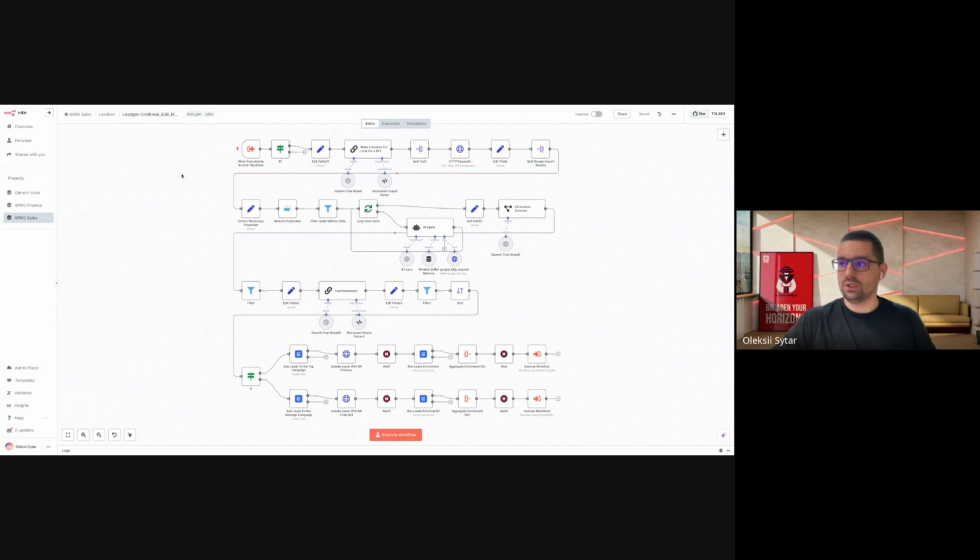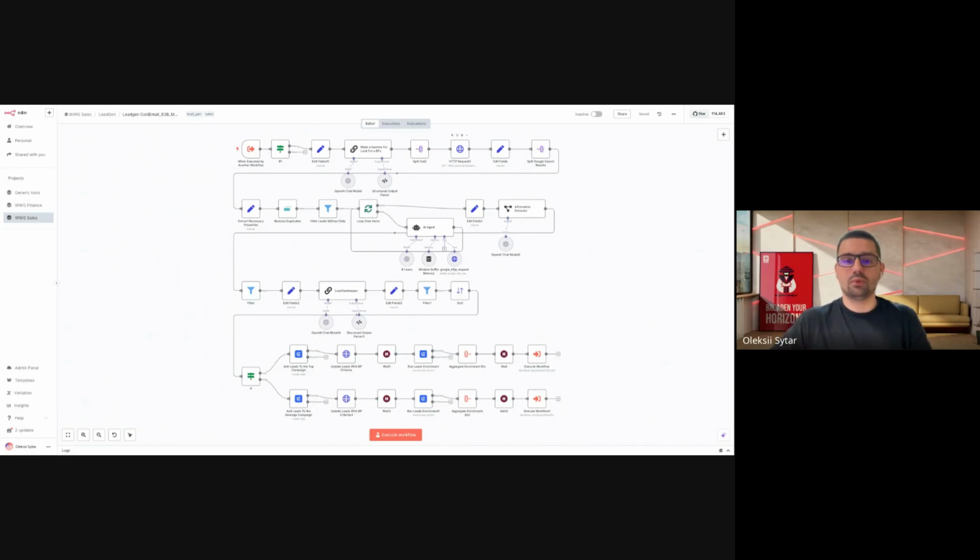So what we are doing here, first of all, we are making a preparation. We're taking a buyer persona and the offer for this buyer persona. We're using Google queries.